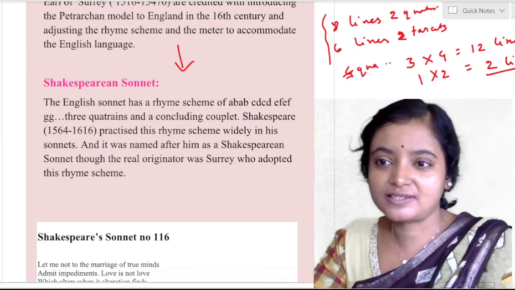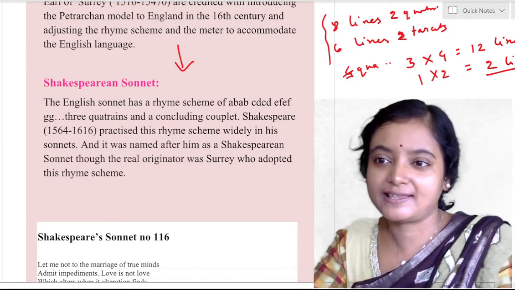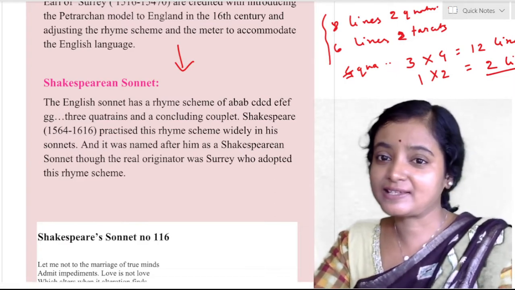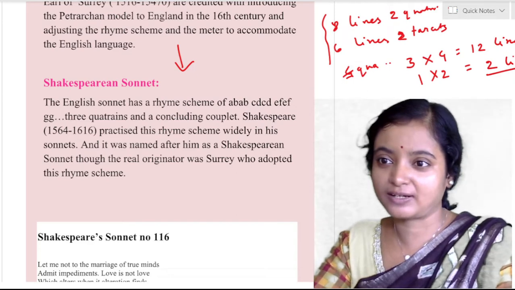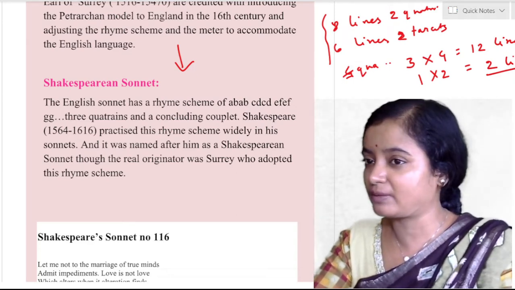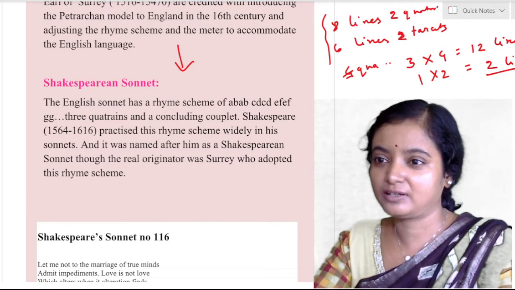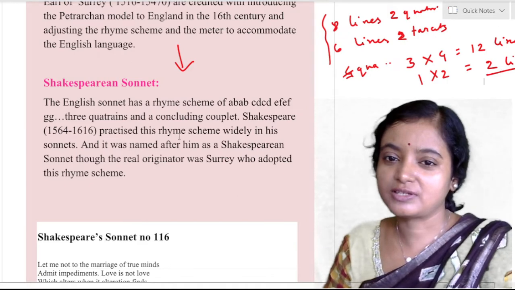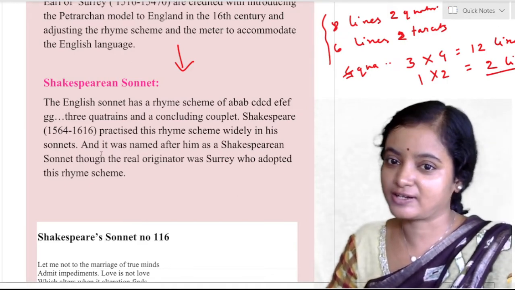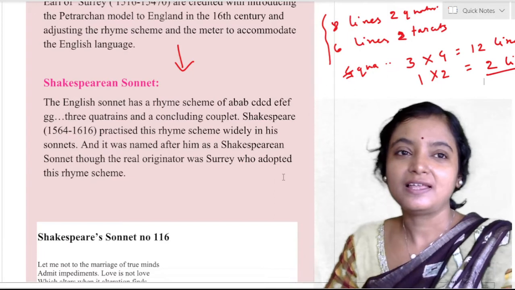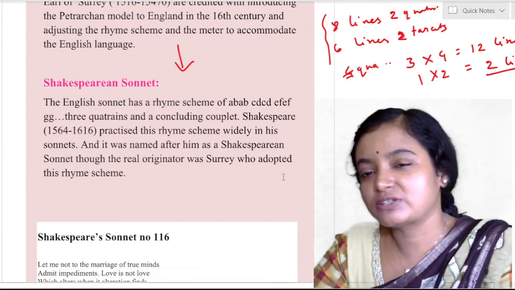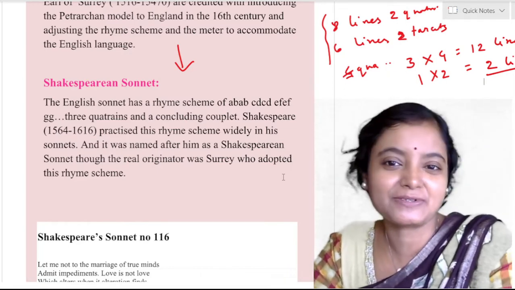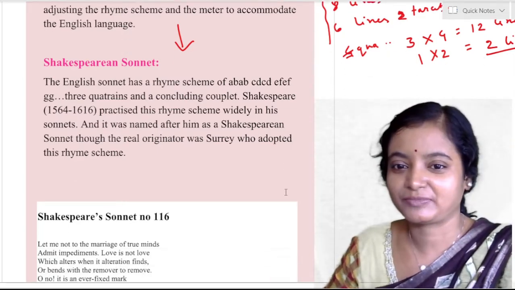In the Italian sonnet, 8 lines octave, 6 lines sestet, 2 quatrains, 2 tercets. And in the Shakespearean sonnet, you will find 3 quatrains, means 3 into 4 lines, total 12 lines, and 1 couplet means 2 lines, total 14 lines. So Shakespeare practiced this rhyme scheme widely in his sonnets, and it was named after him. Like in Italy, the Italian sonnet was named after Petrarch and became the Petrarchan sonnet, in English it was named after Shakespeare as the Shakespearean sonnet.